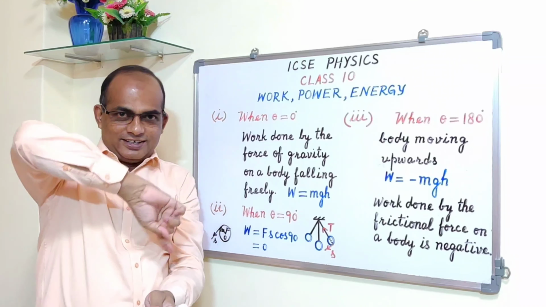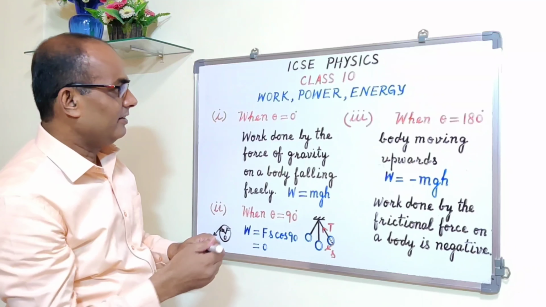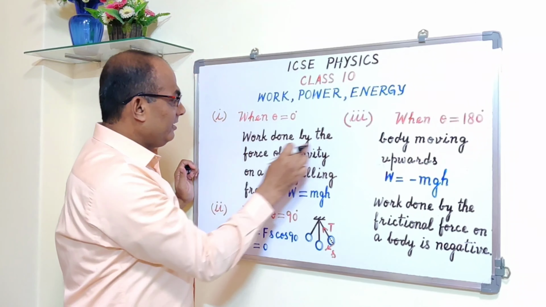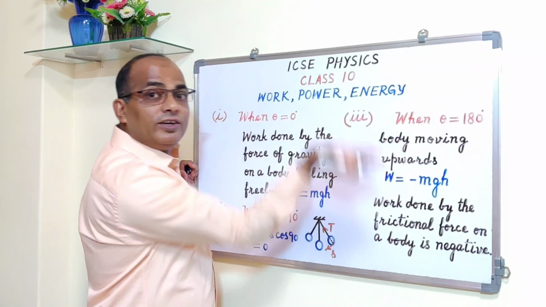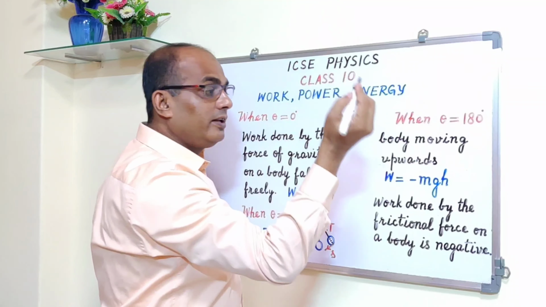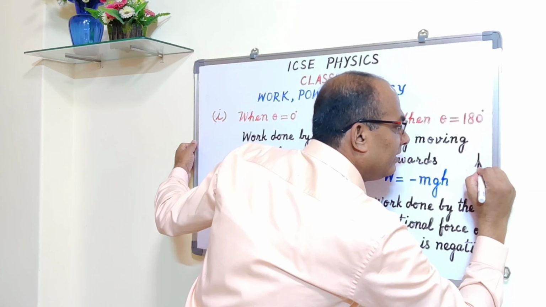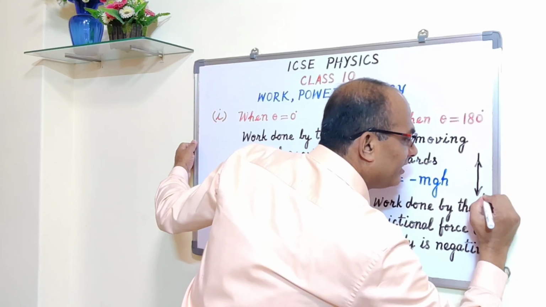The angle is 180 degree. Isn't it? For this one, see. The work done by the force of gravity on a body moving upwards. So the body is moving upwards, thrown upwards, right? So the body is moving upwards. And the force of gravity is acting vertically downwards.